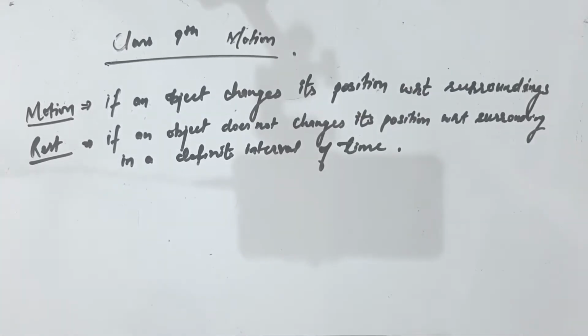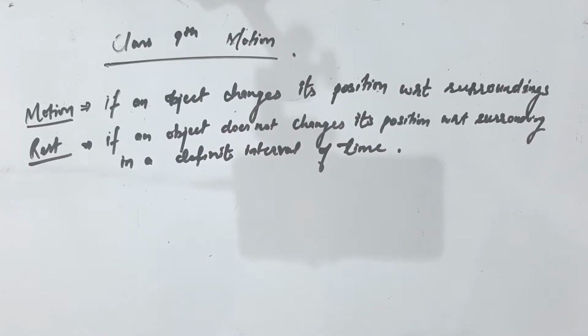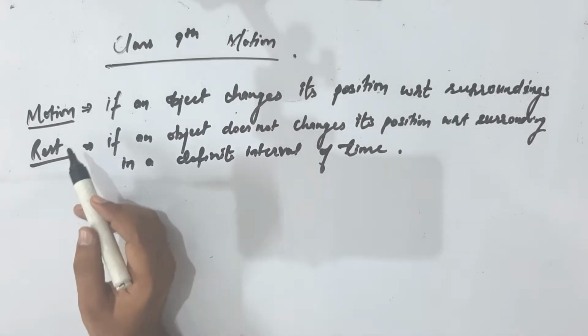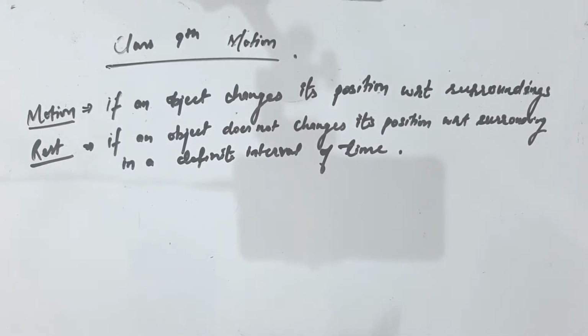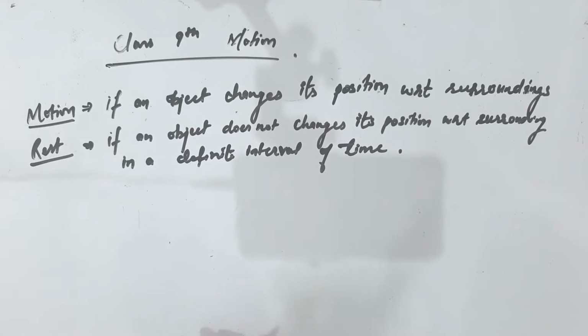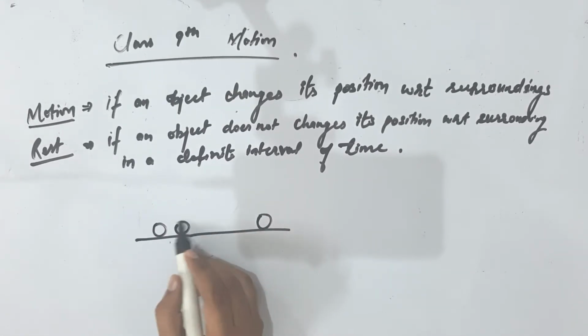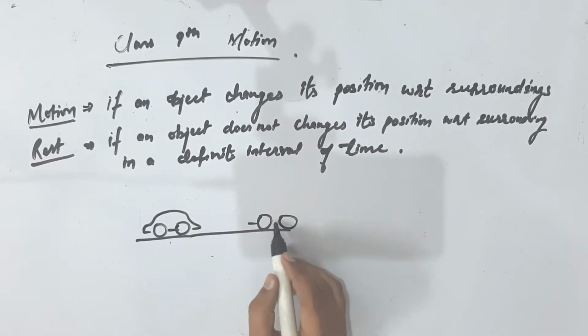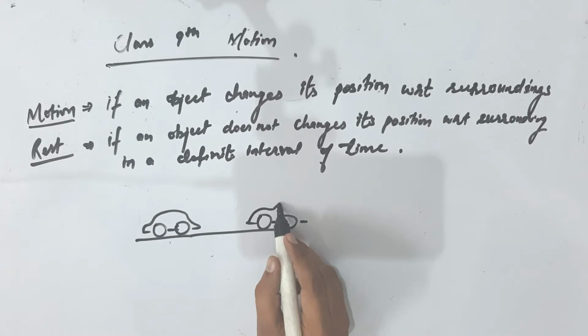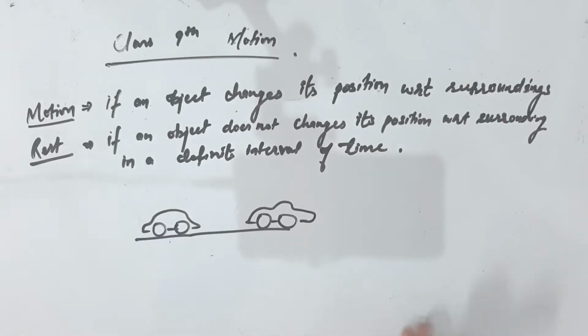Class 9th, chapter 1, physics, motion. So today, when we discuss motion, a question comes to our mind. The object is moving, like a ball is moving, a car is moving, or something else is moving. Then why is it called motion? And sometimes it is not called motion, even though it is moving.